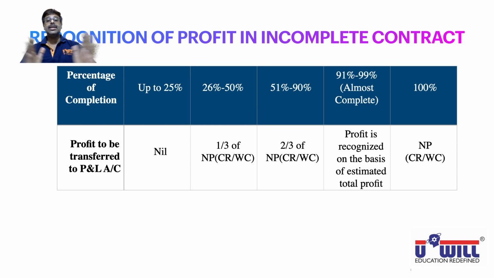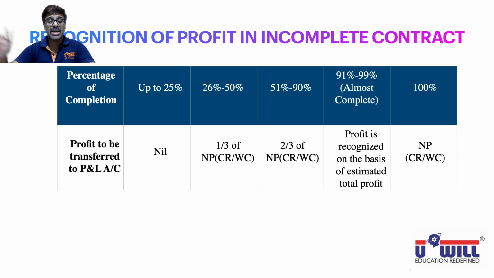Once again, all of you remember this: 25%, 50%, 90%. Up to 25%, nil. 26 to 50%, 1/3. 51 to 90%, 2/3. 91 to 99%, estimated, ignore, no relevance. 100% means full notional profit into cash received upon work certified.